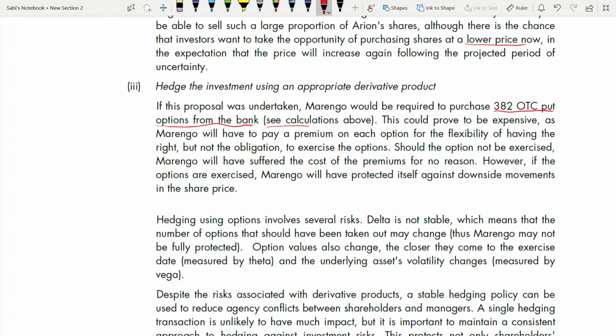See calculations above. But when we talk about options, we know what you have to do. Now we have to talk about advantages as well as disadvantages of these OTC options. So this could prove to be expensive, as Marengo will have to pay a premium on each option for the flexibility of having the right but not the obligation to exercise the option. Should the option not be exercised, what happens? The company will suffer the cost of the premium for no reason. However, if the options are exercised, Marengo will have protected itself against downside movements in share price. So you see, both the benefits and drawbacks are given in the same line itself.